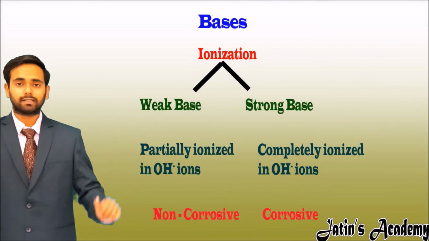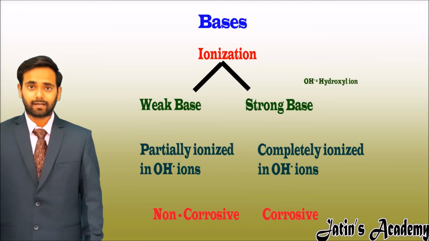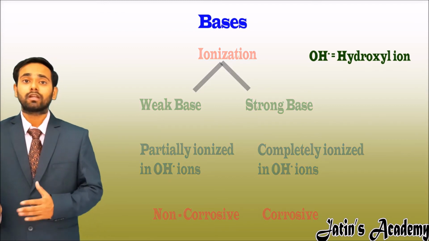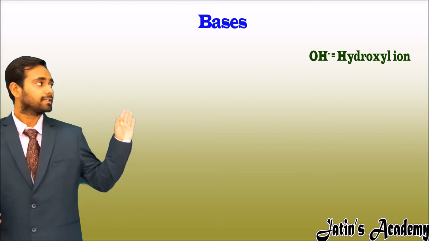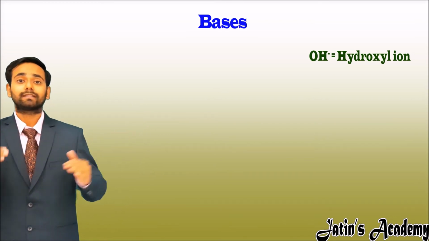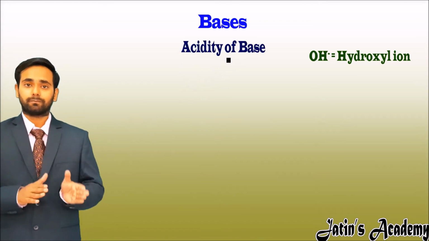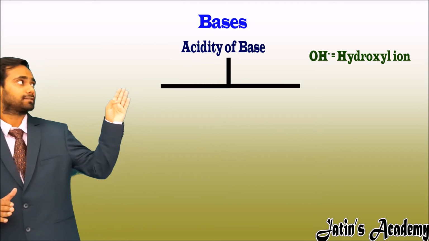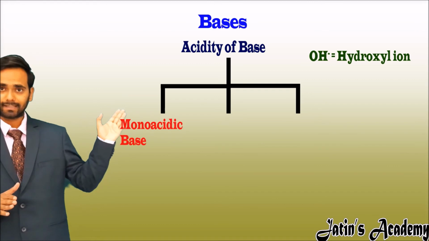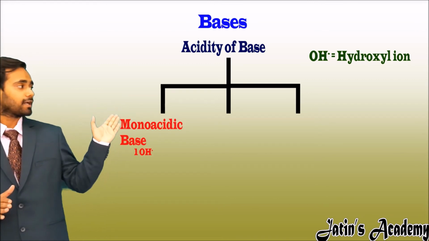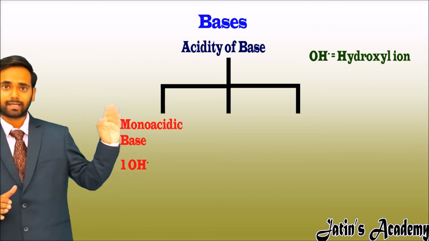Now note that OH negative ions are called hydroxyl ions. Depending upon the number of hydroxyl ions coming in the aqueous solution, this gives the acidity of the base. So bases are classified into three categories by acidity. One is monoacidic base, in which only one hydroxyl ion is coming in the aqueous solution.